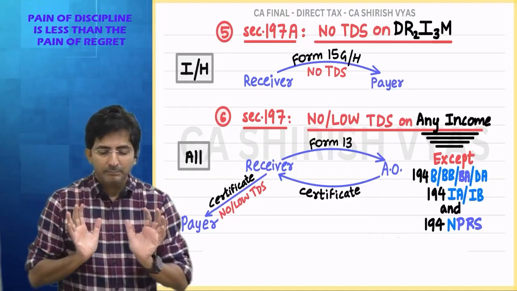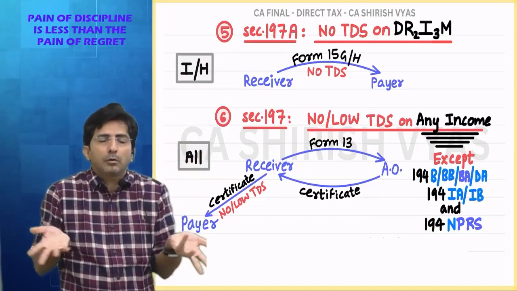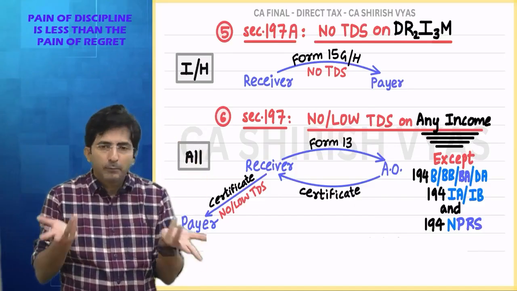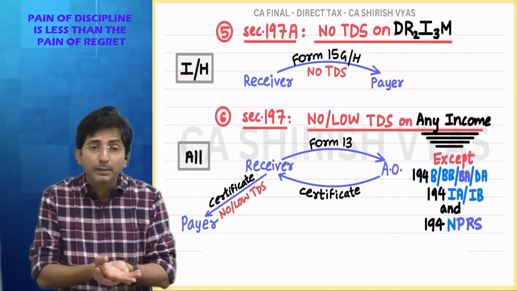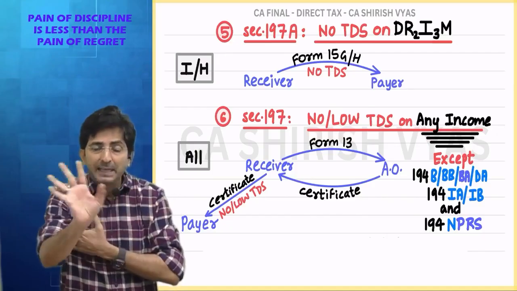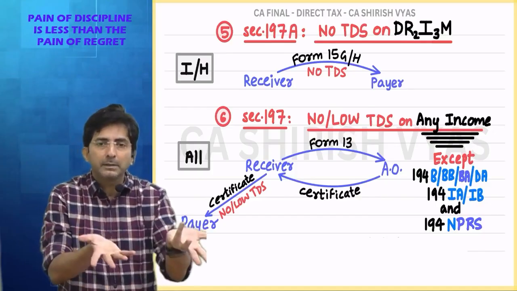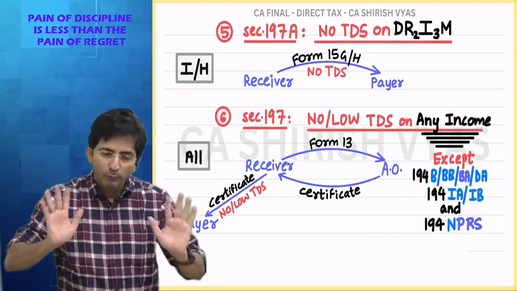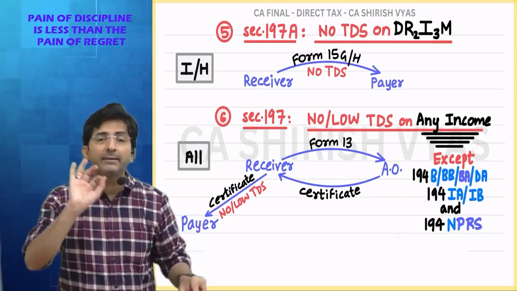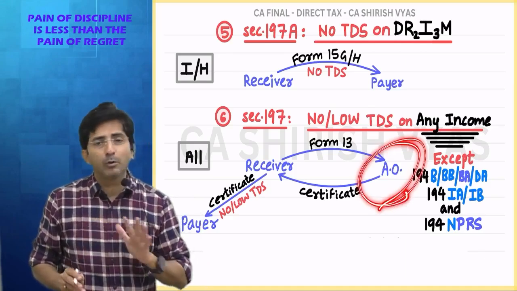See, the basis of stopping the TDS is that my total income does not cross the basic exemption limit. But for people having winnings income, even if your winnings is 1000, tax will come. There is no basic exemption benefit for winnings. And in winnings, the TDS of 30% is the perfect rate. So with winnings income, you can never request the AO to stop my TDS or lower my TDS.